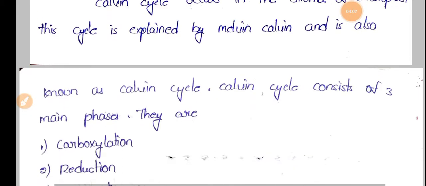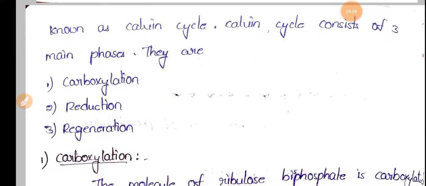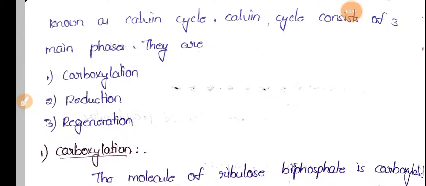Coming to reduction, this 3-phosphoglyceric acid will be converted into 1,3-bisphosphoglyceric acid. 1,3-bisphosphoglyceric acid is produced. So this is the reduction reaction.